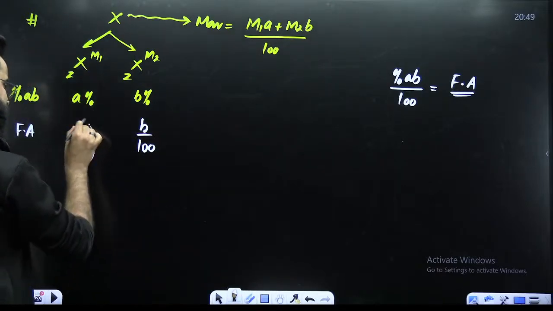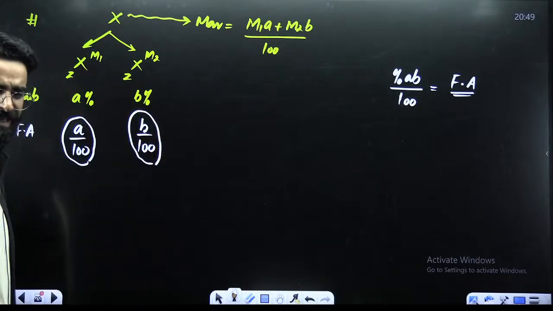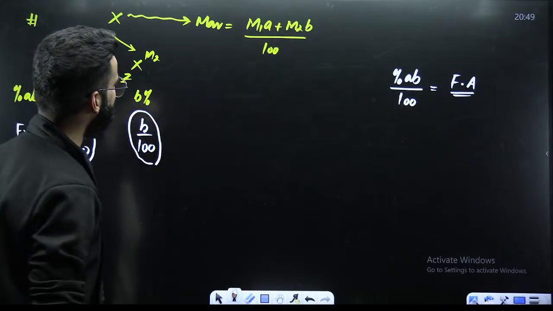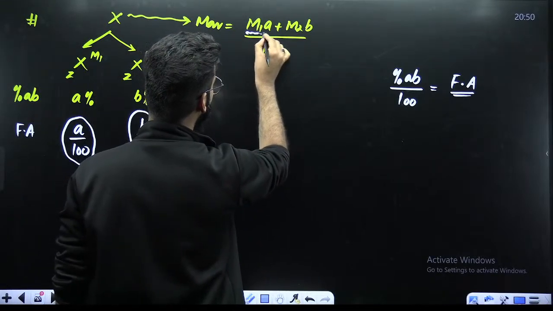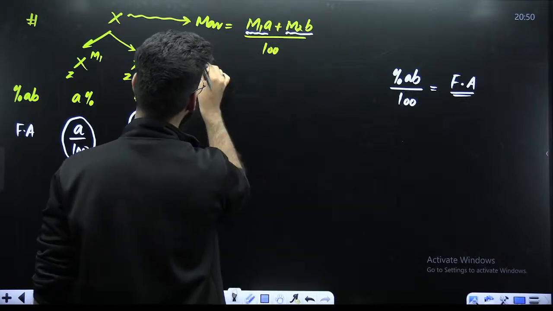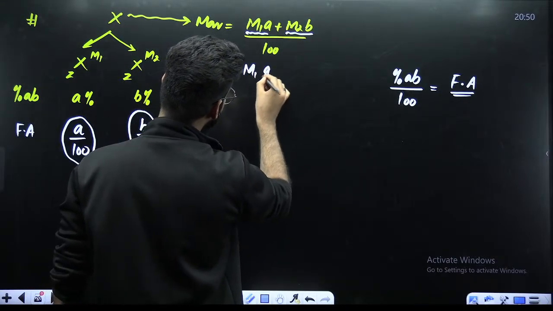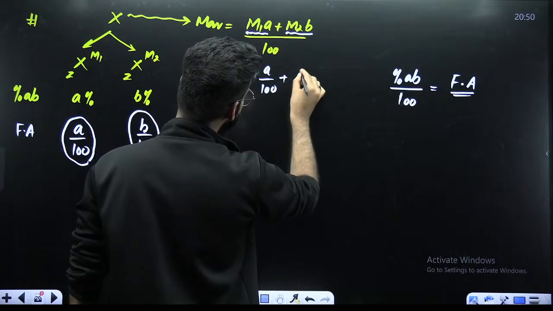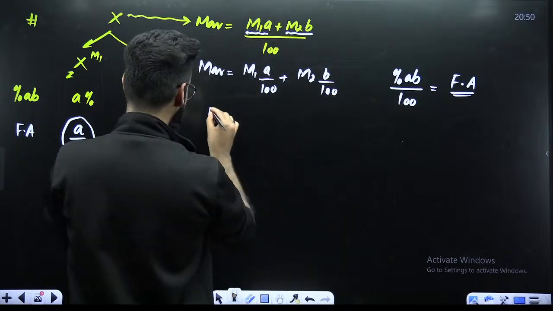This A by 100 is the fractional abundance of the first isotope. This B by 100 is the fractional abundance of the second isotope. Now, my dear students, try to understand. In the denominator, you have got 100, right? This 100 is the denominator of this part as well as this part, correct? So you can write MAV is equal to M1 A by 100 plus M2 B by 100.